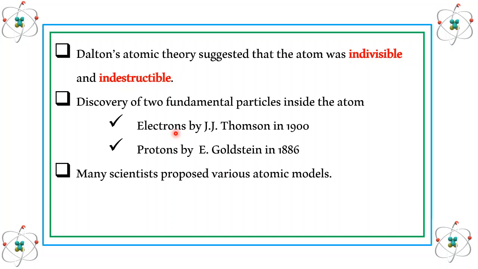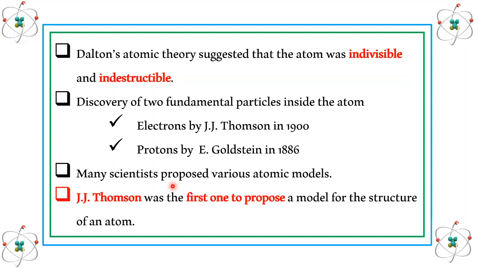Later on, many scientists proposed various models of how these electrons and protons are arranged inside an atom. Out of many models, the model proposed by J.J. Thomson was the very first model for the structure of the atom. So now we are going to look at how J.J. Thomson designed his atomic model.